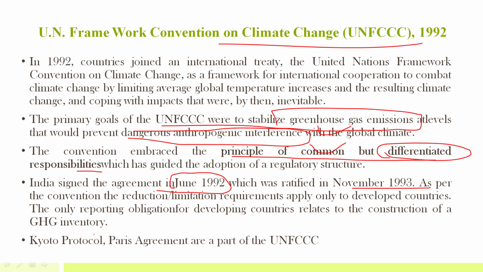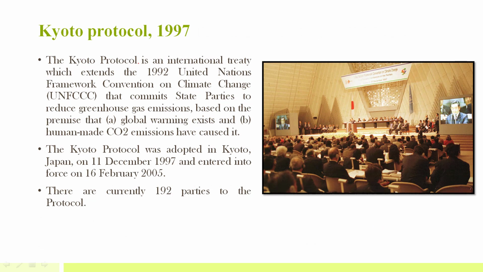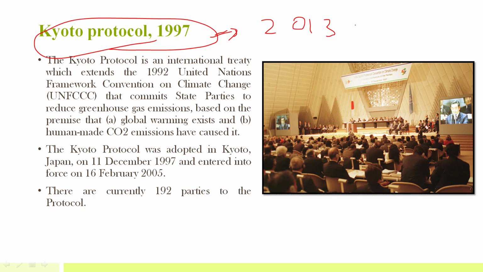Under this, the Kyoto Protocol, Paris Agreement and Marrakesh Agreement are all part of UNFCCC. Kyoto Protocol, I have already discussed in detail in the Environment Part 3 series, so just refer to that. The second commitment period was from 2013 to 2020, and recently India has ratified the second commitment period of it.